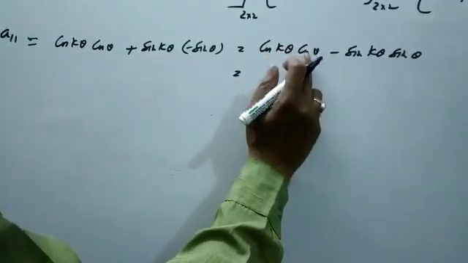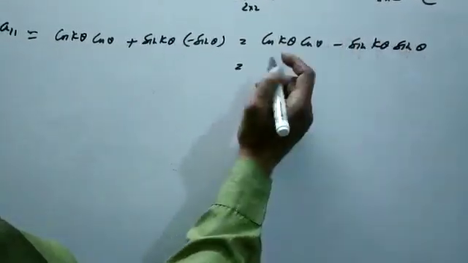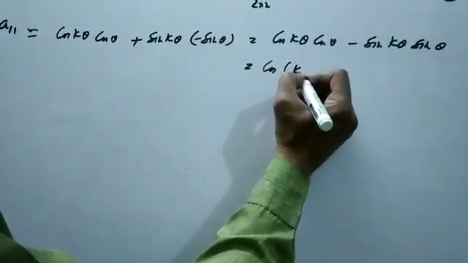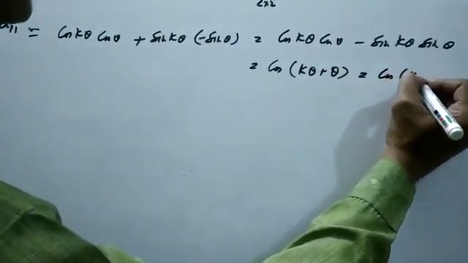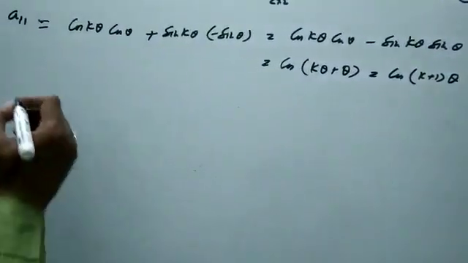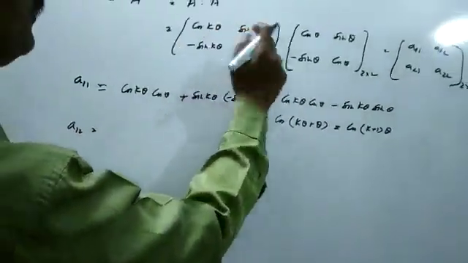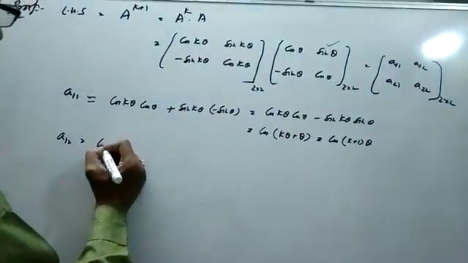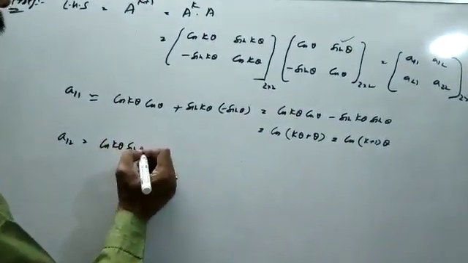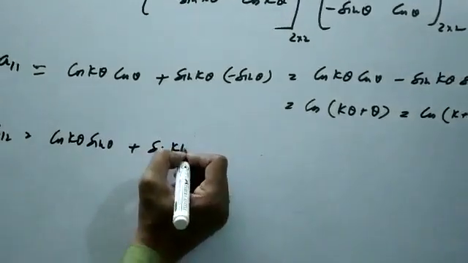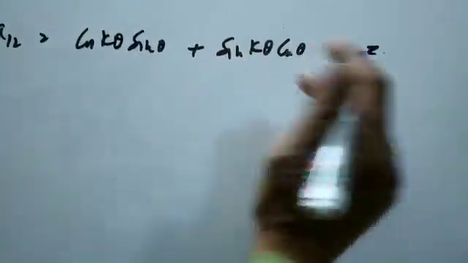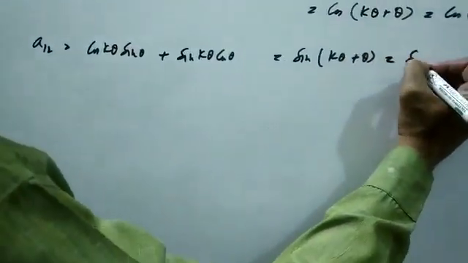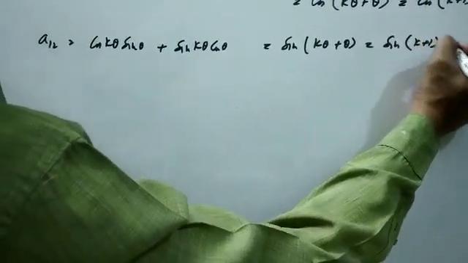So this is cos A cos B minus sin A sin B, which is the expansion of cos of A plus B, cos of k theta plus theta, which can be written as cos of k plus 1 times theta. Now A12, first row multiplied by second column, that is cos k theta sin theta plus sin k theta cos theta, which is the expansion of sin A cos B plus cos A sin B, which is the expansion of sin of k theta plus theta. That is, this can be written as sin of k plus 1 times theta.